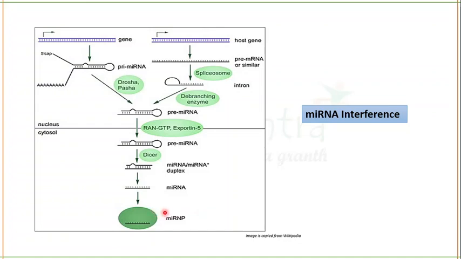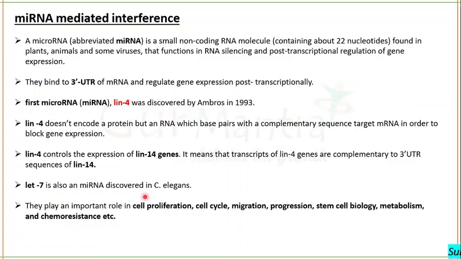This guide strand will bind to the complementary codon on the mRNA, and RISC will have the Argonaute proteins which will cause the degradation of RNA. This is all you are going to study in the next portion. After this, we will again see the diagram so that you won't forget about it anymore. Okay, fine. Let's start with our theoretical portion then.